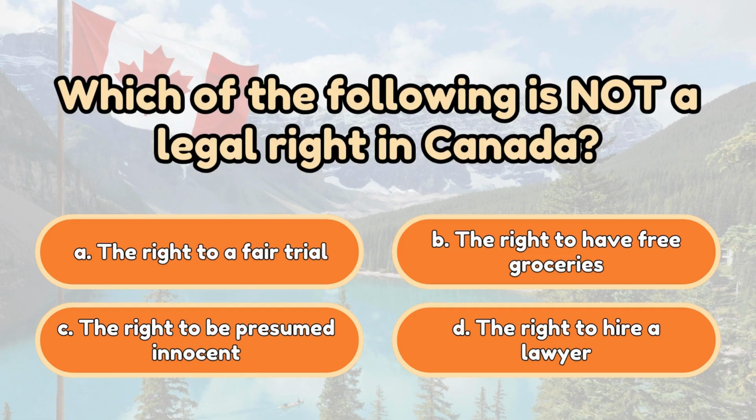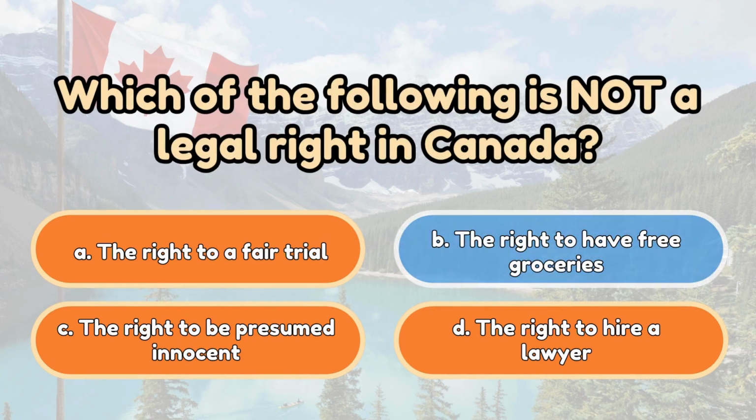Which of the following is not a legal right in Canada? A. The right to a fair trial. B. The right to have free groceries. C. The right to be presumed innocent. D. The right to hire a lawyer. The correct answer is B. The right to have free groceries.